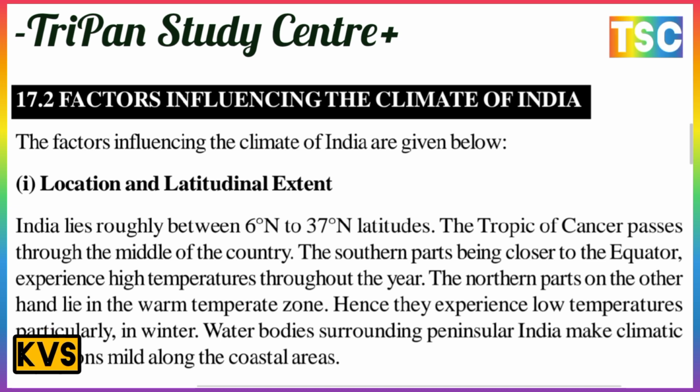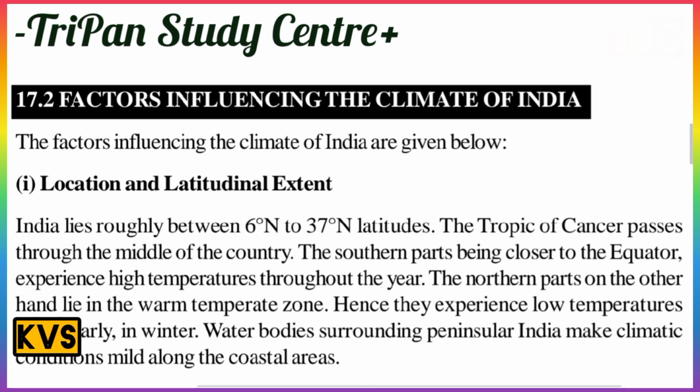India lies roughly between 6 degrees north and 37 degrees north latitude, and the Tropic of Cancer passes through the middle of the country. You understand, the Tropic of Cancer passes through the middle of the country. The southern part, being closer to the equator, experiences high temperature throughout the year.